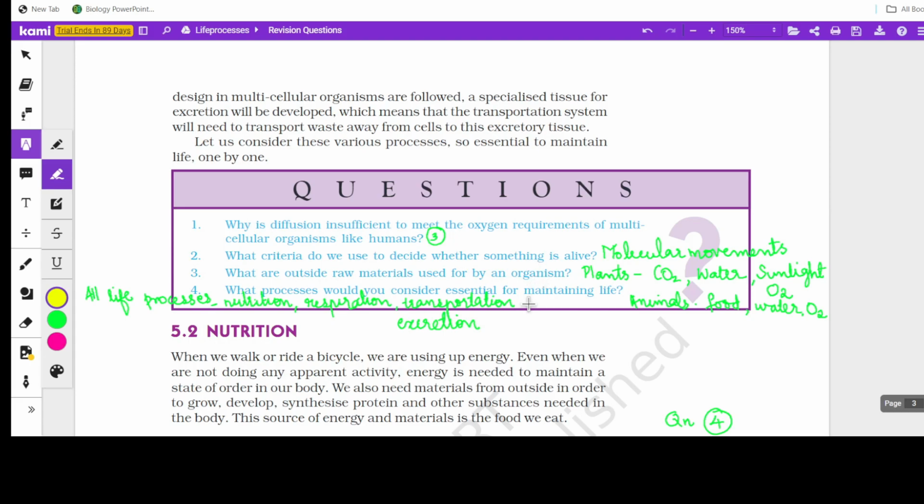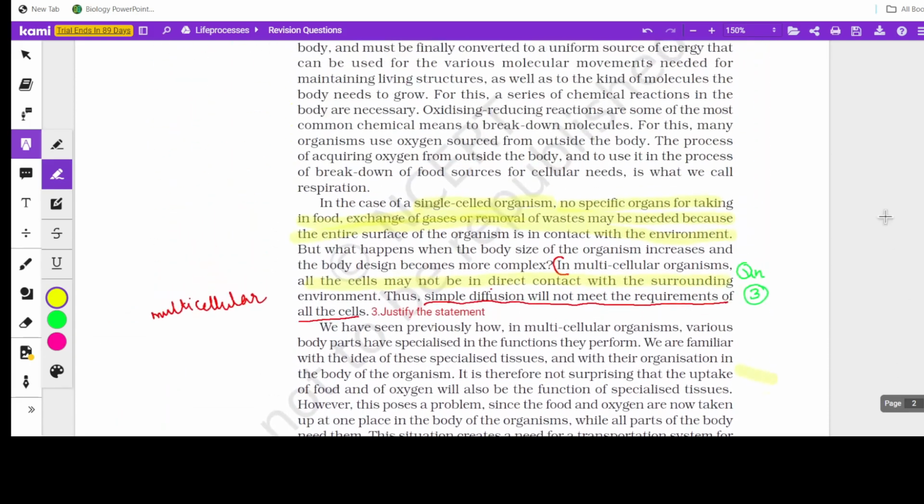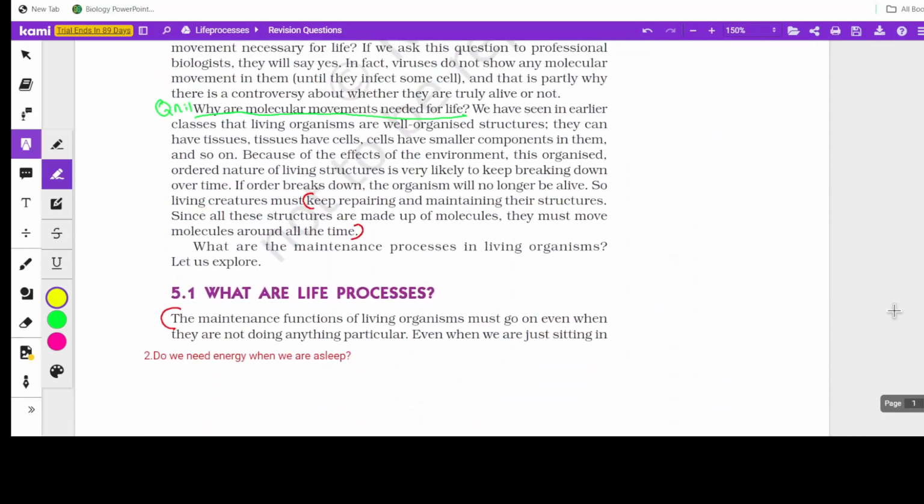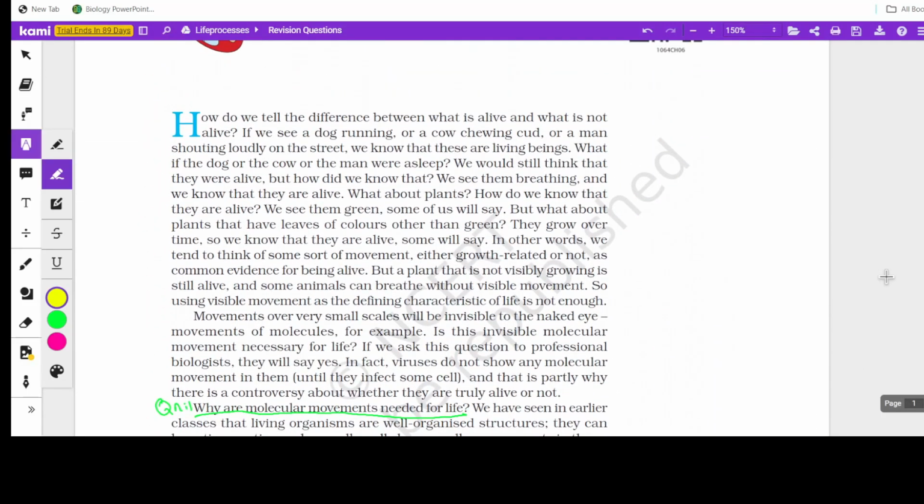So in this there's a bit of confusion, because criteria to decide if an organism is alive, usually we look for criteria like they move or they breathe, then they grow, they're growth related.